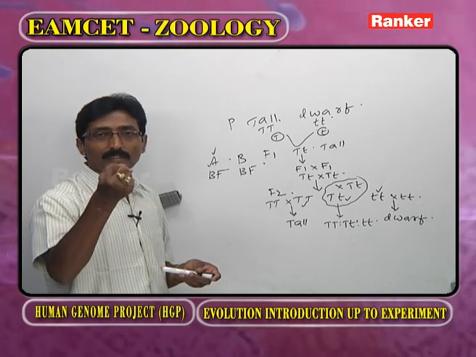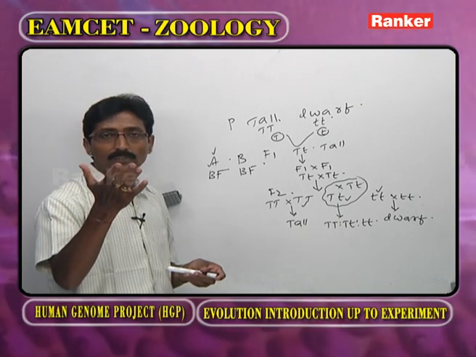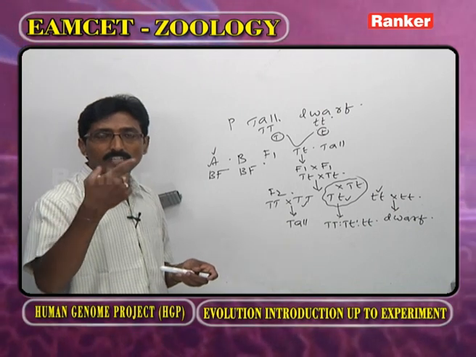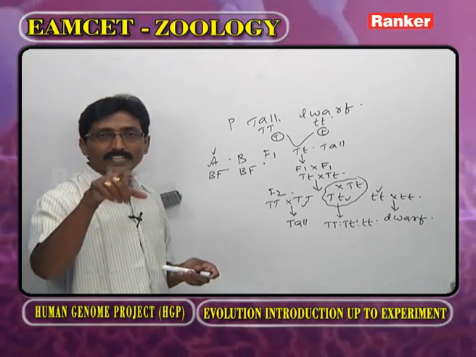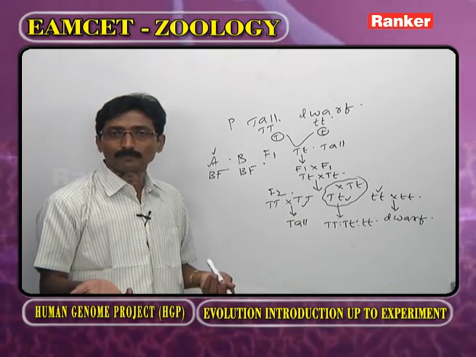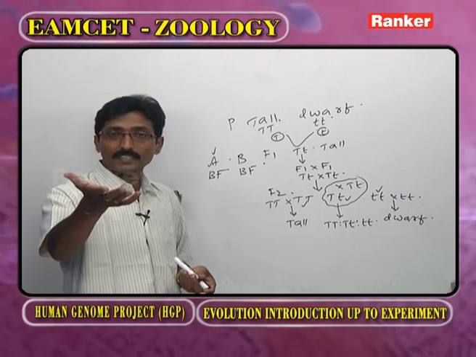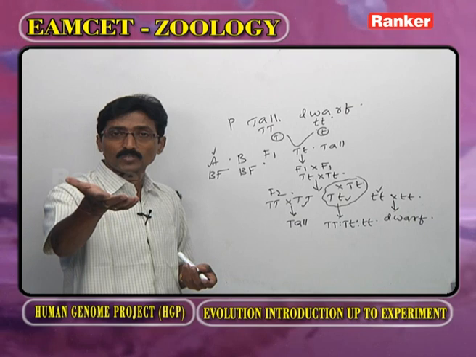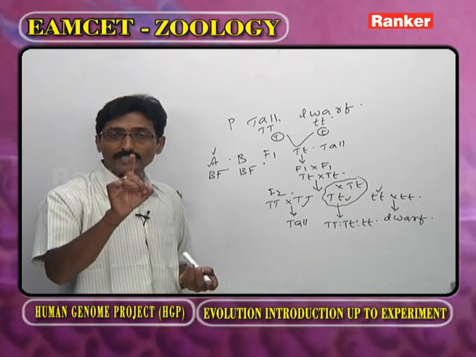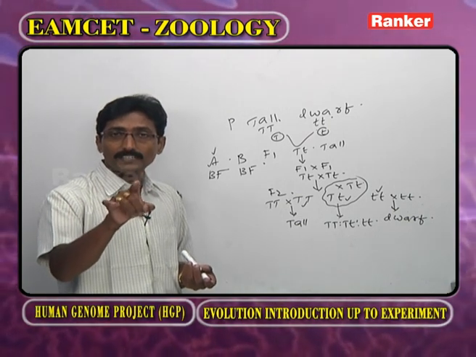So what is the main criterion to continue for a long period in the universe or in nature? Reproduction. Because of reproduction, an organism increases its number. If the organism is unable to perform reproduction, in the future we are going to lose that organism. Once we lose one organism, we cannot get it back. So every organism has to undergo reproduction and increase its number.